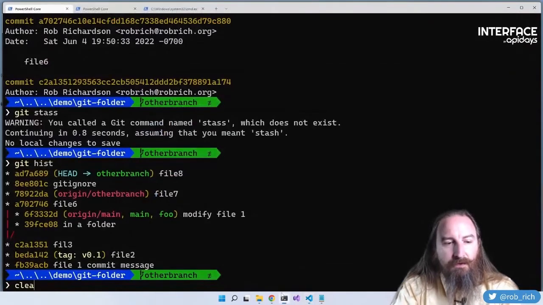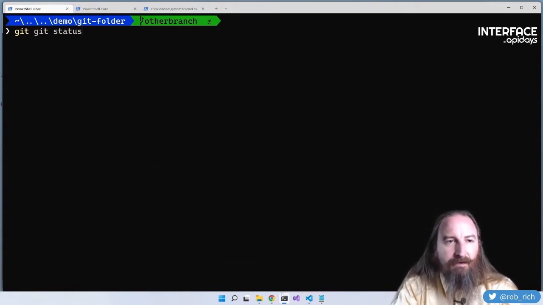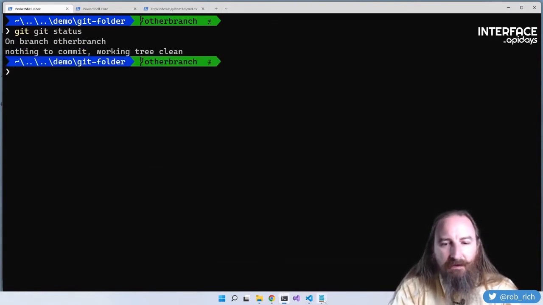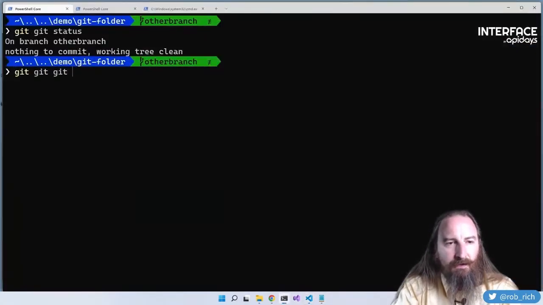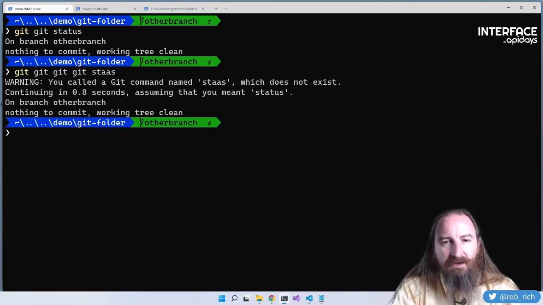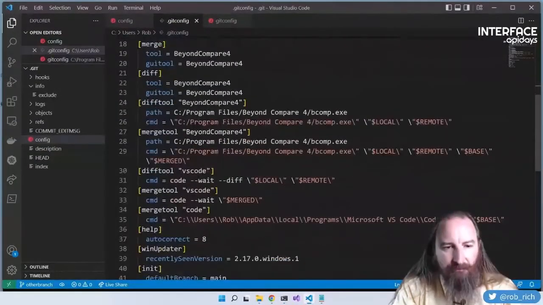Another thing that I often do is I'll say git, and then I'll get distracted, and I'll come back and I'll say git status. Well, I have an alias right here that does a new shell and runs the git command for that thing, which means I can also say git status, and it'll go, hey, I think you wanted to do git status, and it'll just do it. That 0.8 seconds is this autocorrect timeout right here.